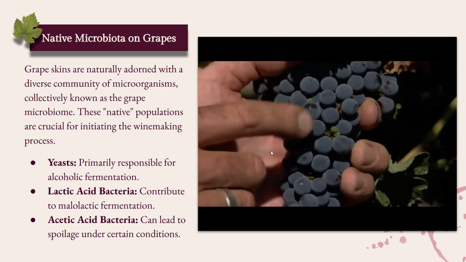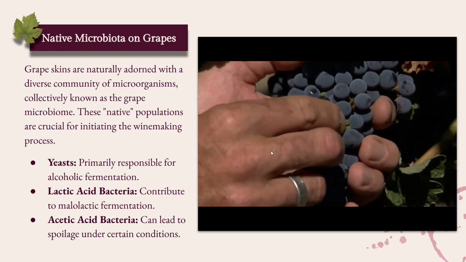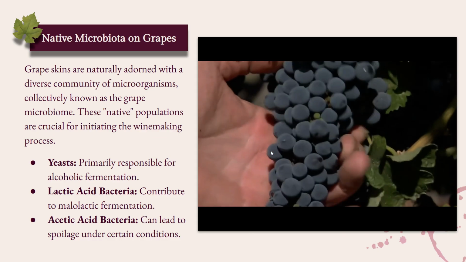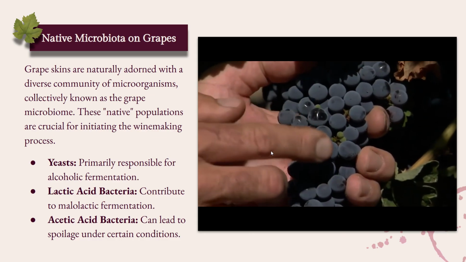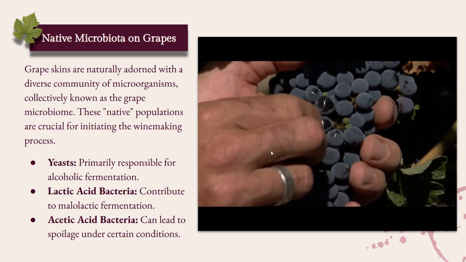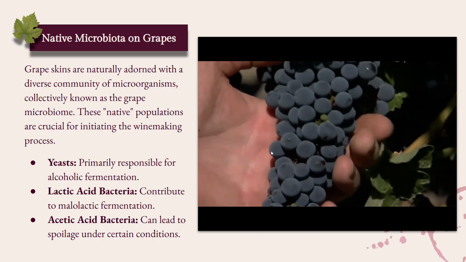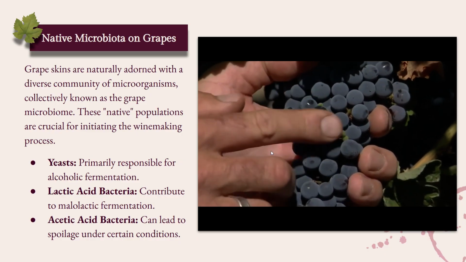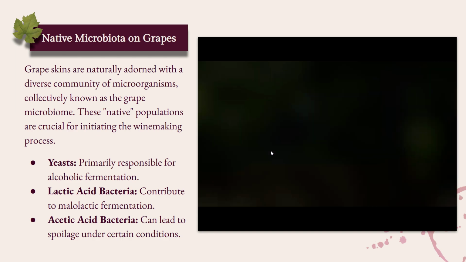The surface of grape skins naturally contains a variety of microorganisms. This is better known as the grape's microbiome. These native microbes start the fermentation process even before winemakers add any cultures. Yeasts are the main contributors. They convert the sugars into alcohol during primary fermentation, while lactic acid bacteria help later by converting malic acid into lactic acid, which softens the wine's taste.